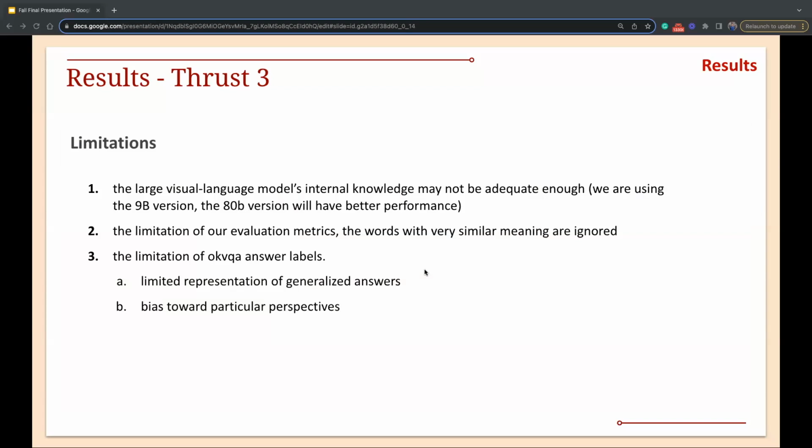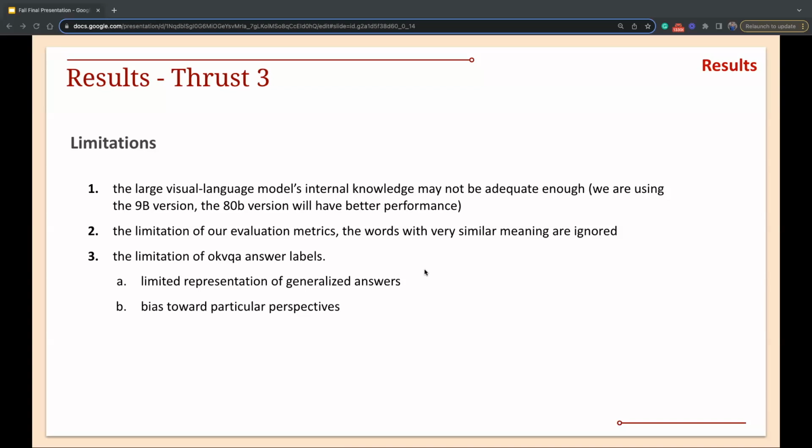So here's a brief recap of our limitations. First, since we're using a smaller version of IDEFICS, we believe that it may not be enough to produce a highly accurate and precise answer compared to a larger one. So we may think that if we use a larger one instead, we may be able to achieve higher performance.